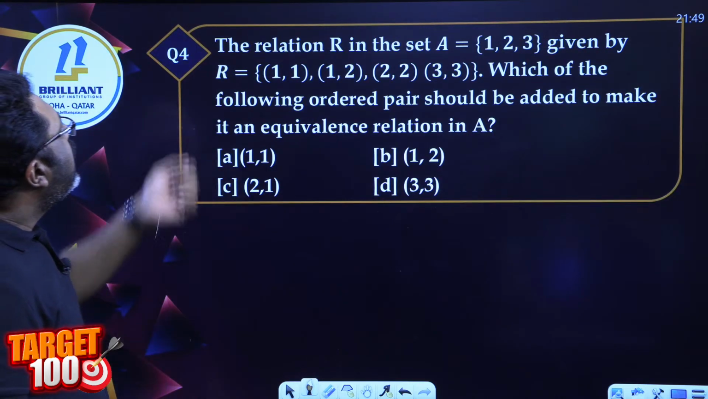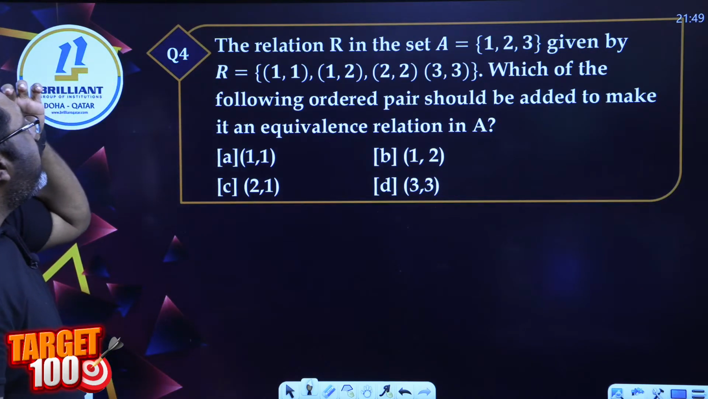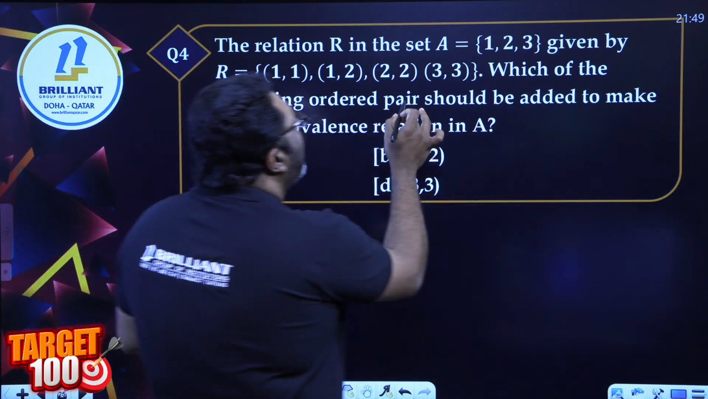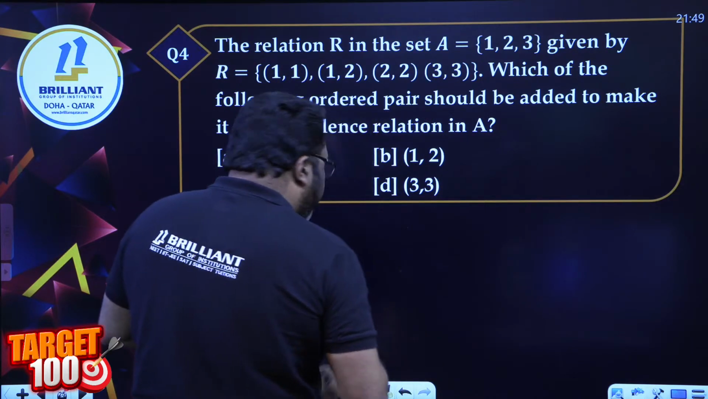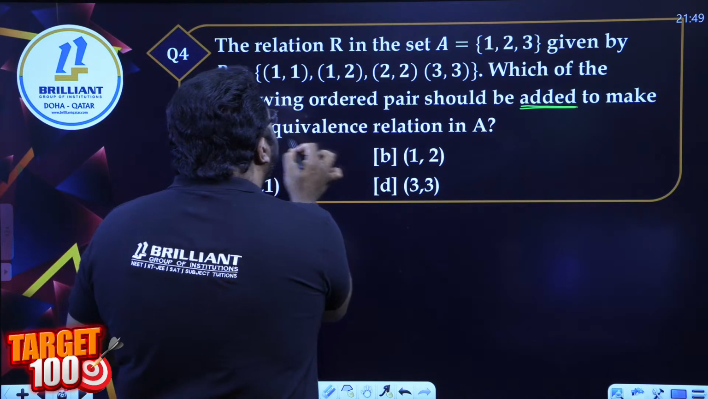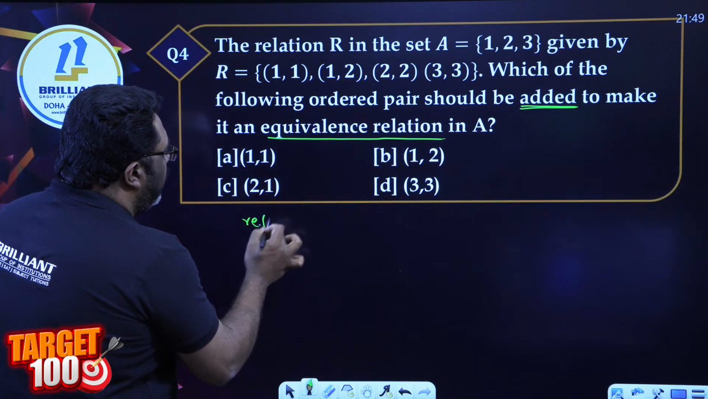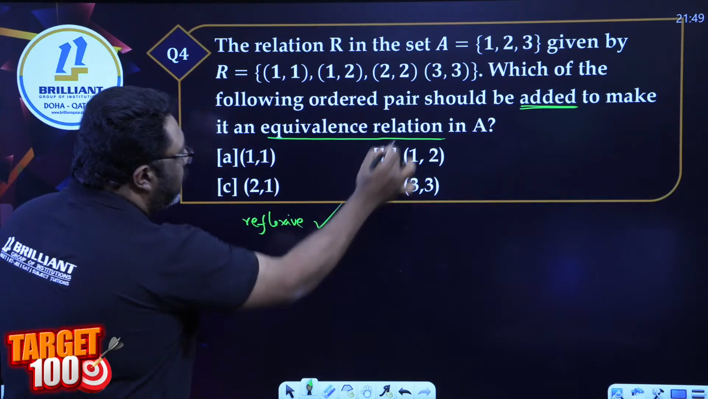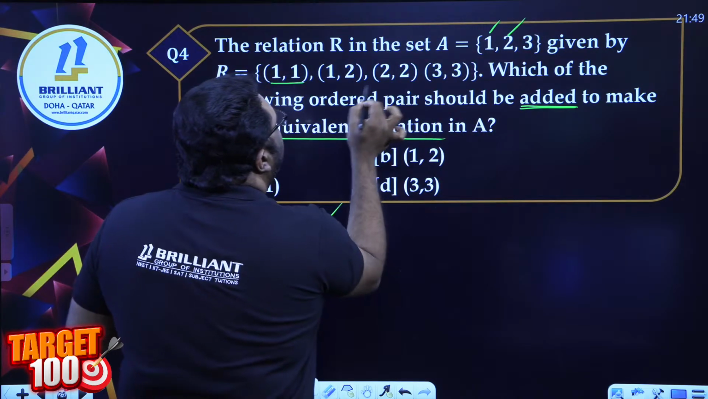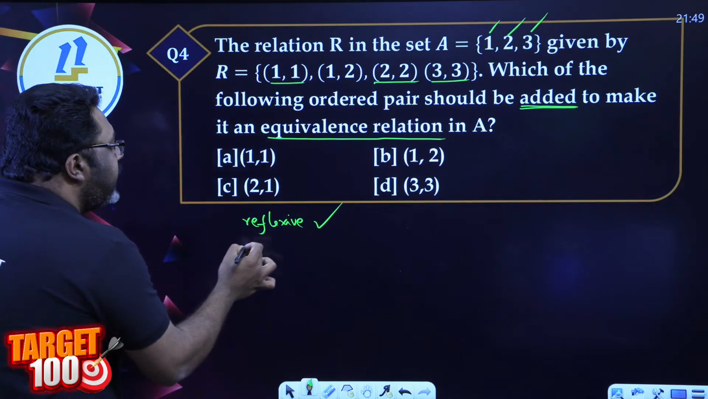Question number 4. The relation R is defined on a set A = {1, 2, 3}, given by R = {(1, 1), (1, 2), (2, 2), (3, 3)}. Which of the following ordered pairs should be added to the relation R to make it an equivalence relation? First question, is it reflexive? Yes, because 1 has a reflexive pair, 2 has a reflexive pair, 3 has a reflexive pair. Now, is it symmetric?